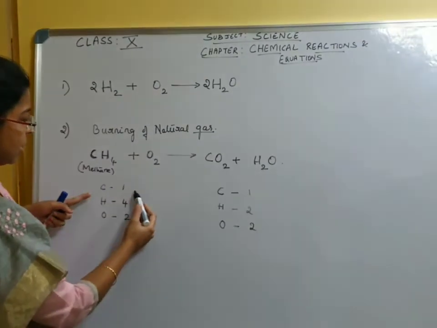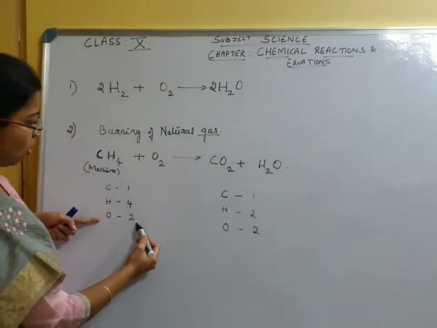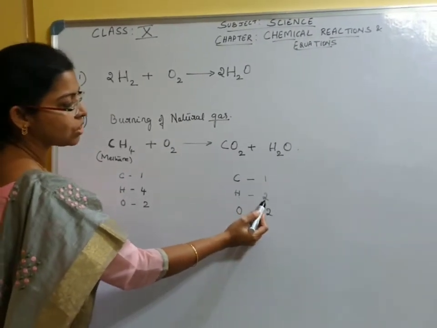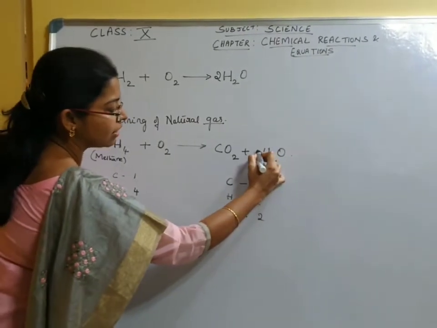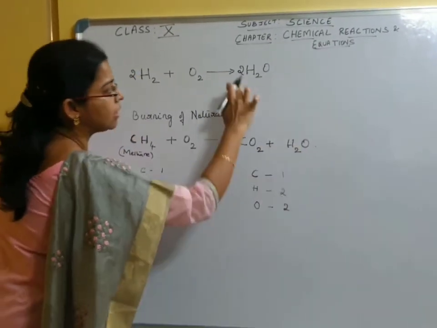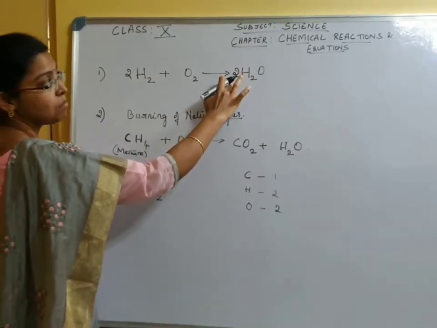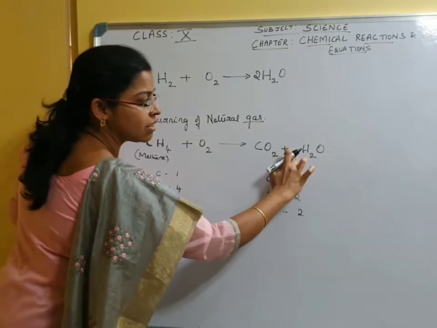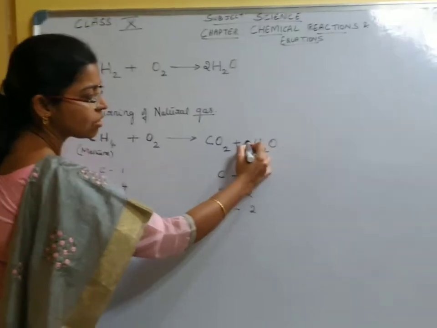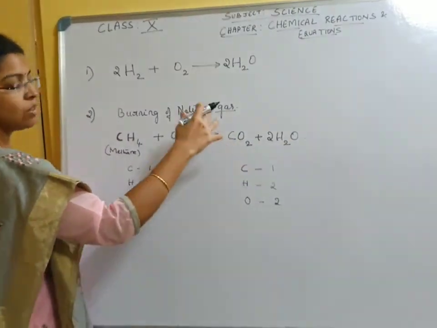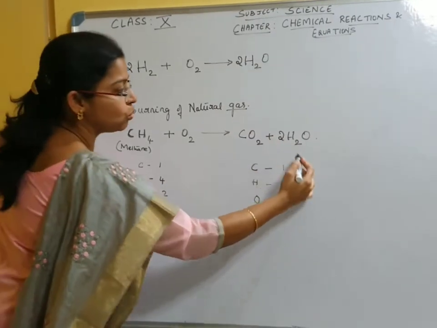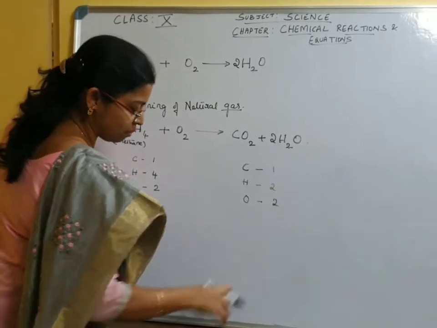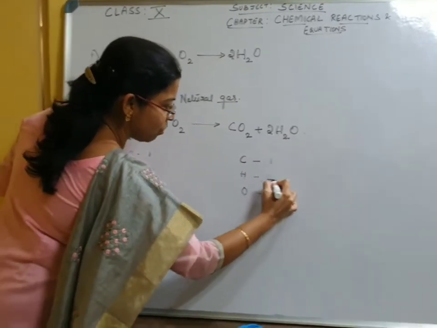So we can see that carbon and oxygen are balanced. What about hydrogen? Here it is falling short, so we need to add hydrogen here. There is already 1. If there is no number on the coefficient, it means it is 1. We want to increase it, so we can increase it only by 2. We need to start adding from 2, so the coefficient is 2. What happens to hydrogen? 2 into 2, 4. Hydrogen on the products is 4.